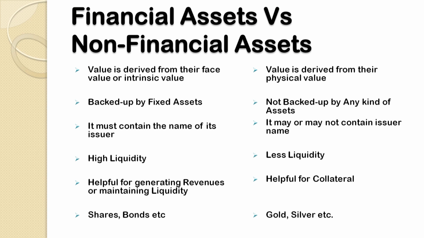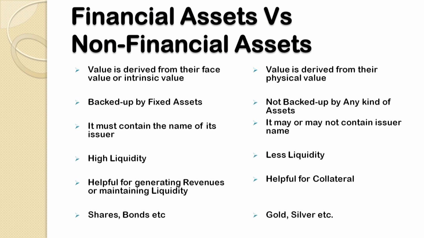Now, why are they issued? The next point of difference is why they are issued. In the case of financial assets, they are basically issued by their agencies, their companies, or whosoever is issuing. They are basically issued in order to generate revenues or in order to maintain the liquidity of the firm.